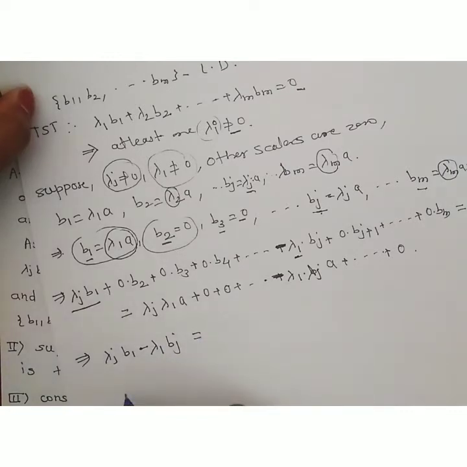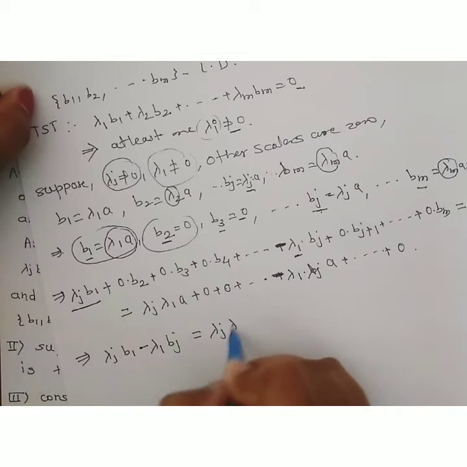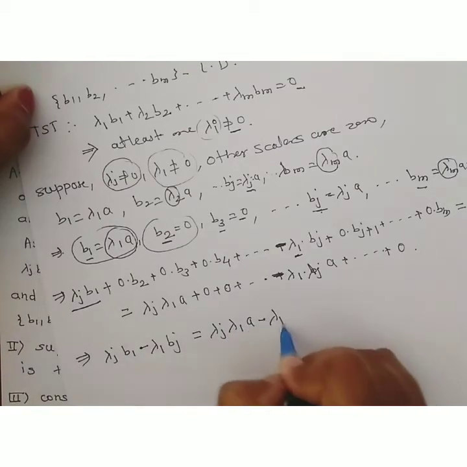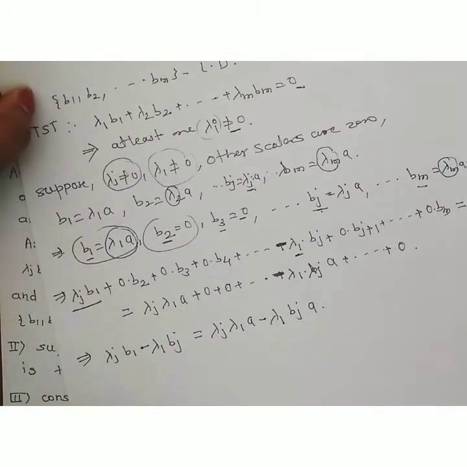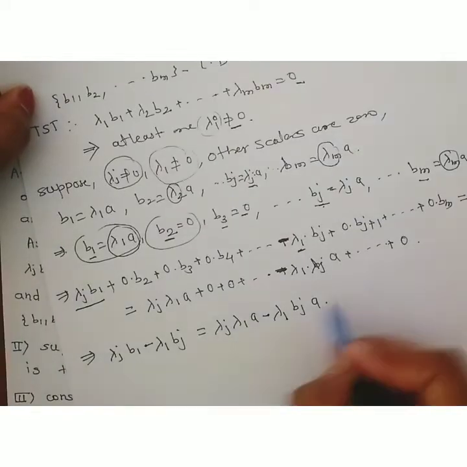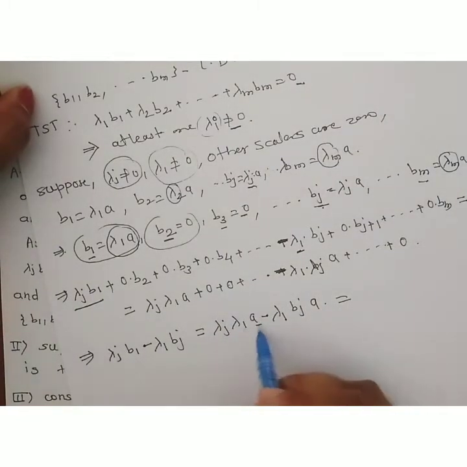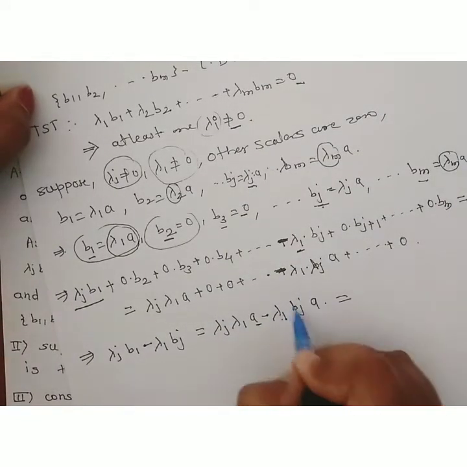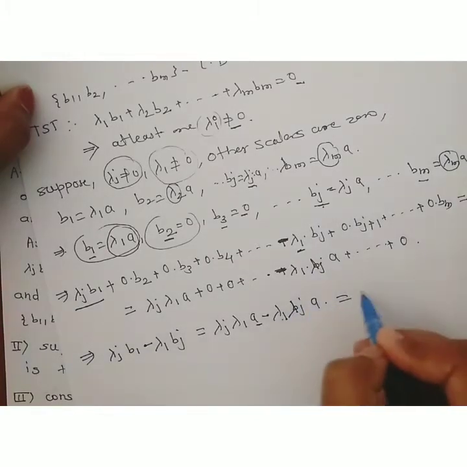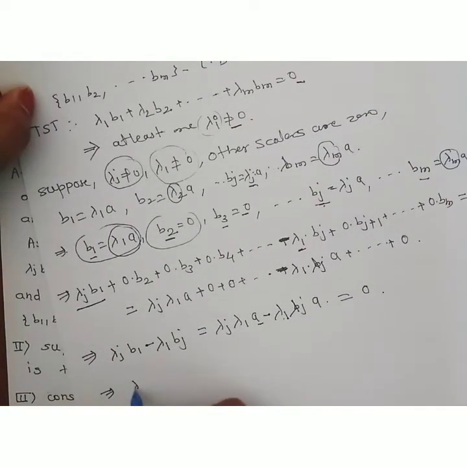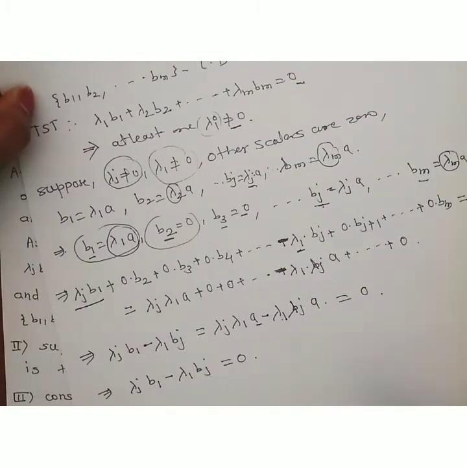On the RHS, the remaining terms are lambda j into lambda 1 into a minus lambda 1 into lambda j into a, which becomes 0. This implies that lambda j b1 minus lambda 1 bj is equal to 0.